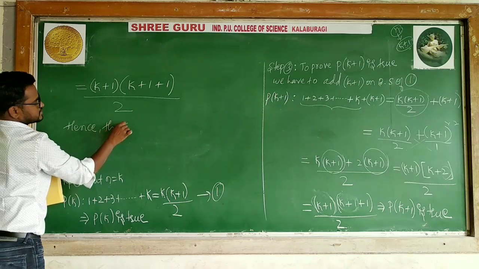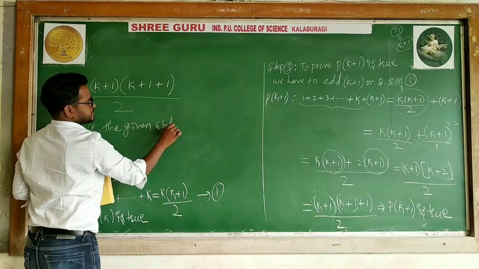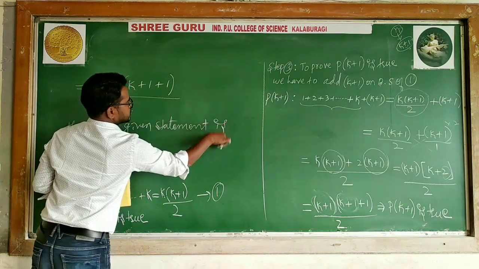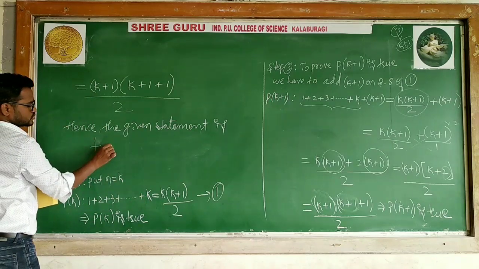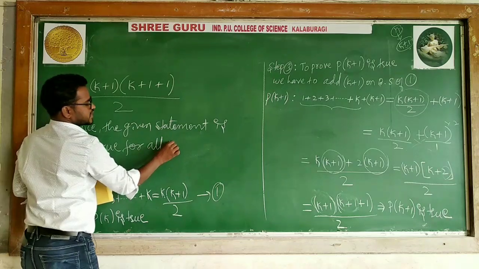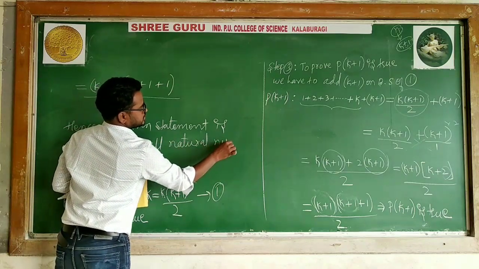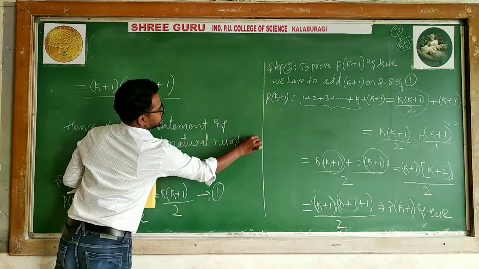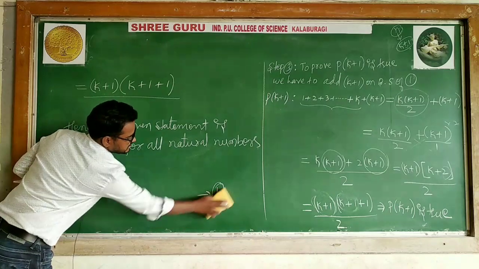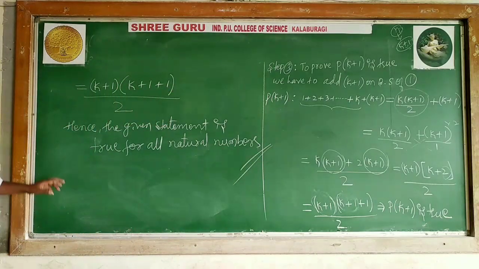the given statement is true for all natural numbers. Or instead of writing this, you can say for all n belongs to capital N. This is the conclusion of this step. Okay, this is the last.